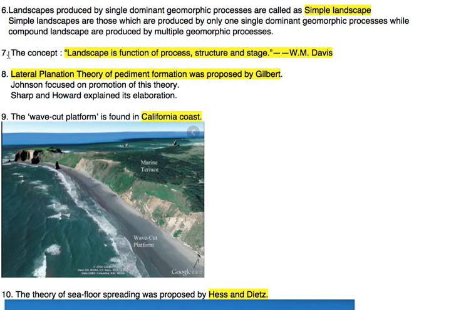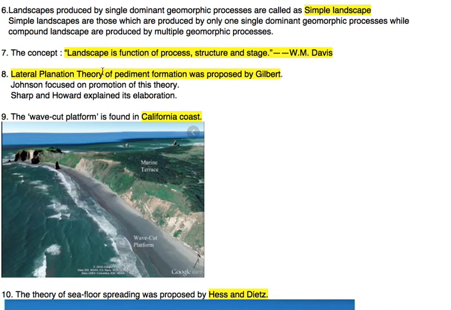Okay, now the seventh topic is the concept that landscape is a function of process, structure and stage, given by William Morris Davis. We have to memorize this. Now the eighth topic: the lateral planation theory of pediment formation was proposed by Gilbert.